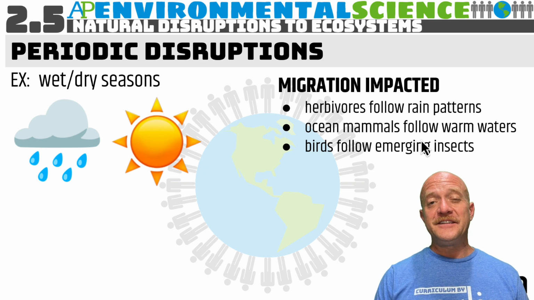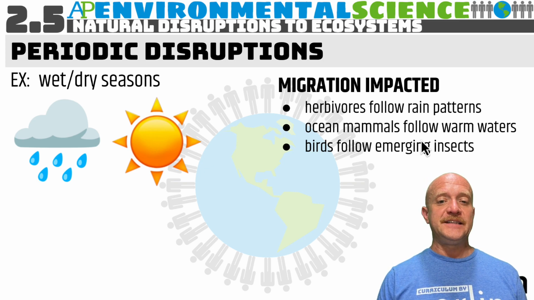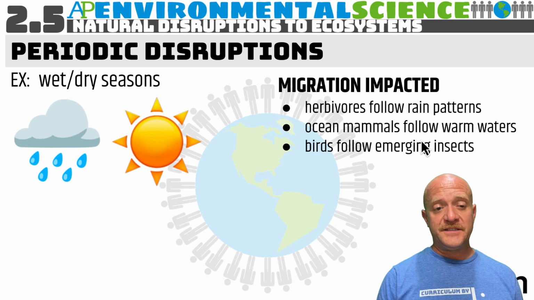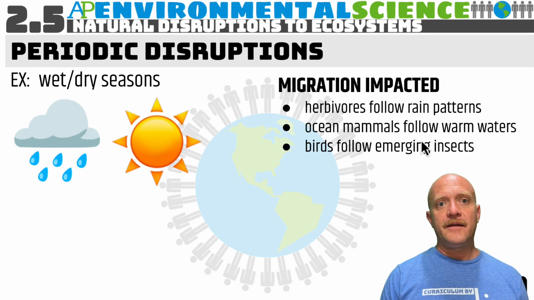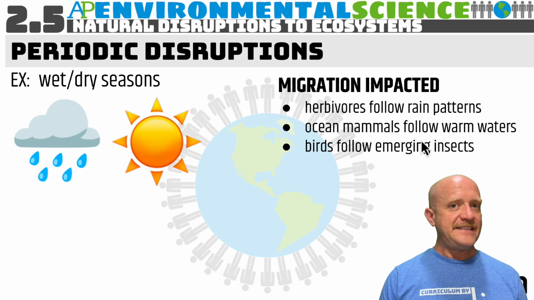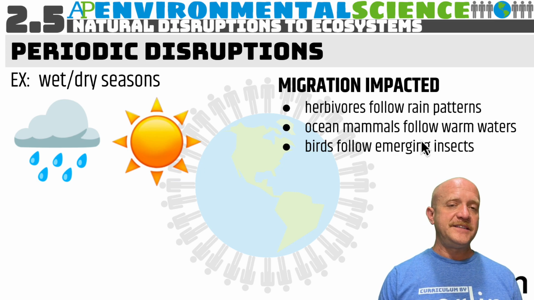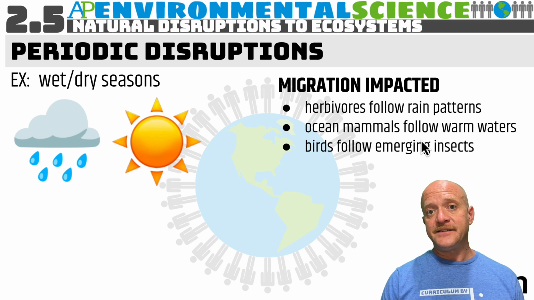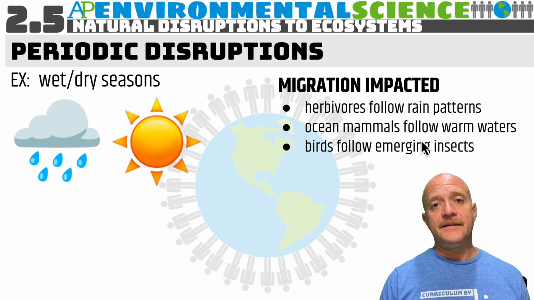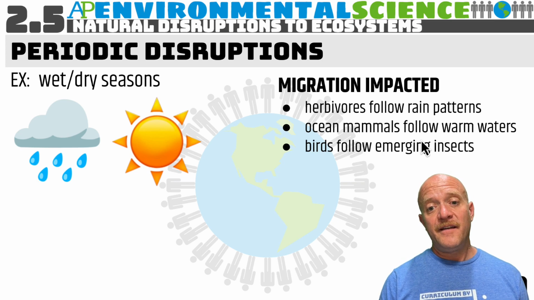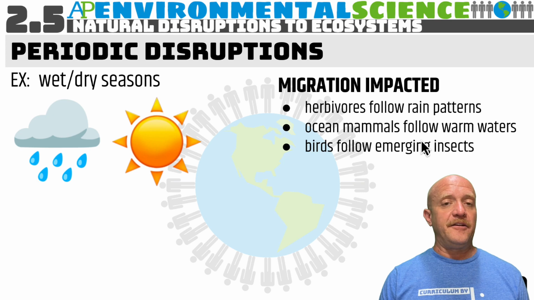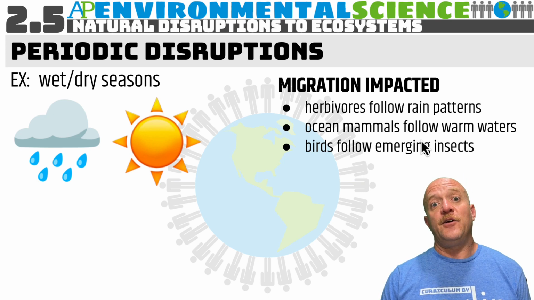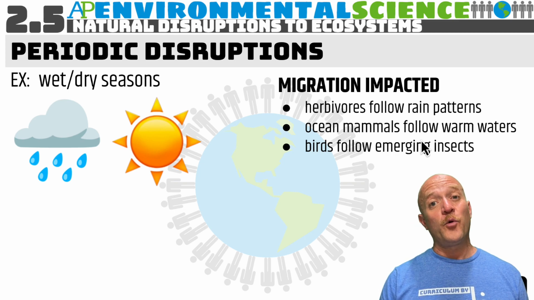So we have different types of disruptions, and these disruptions can definitely impact an ecosystem. Some of them are periodic, where they occur at the same time every single year. For example, the wet season and the dry season. This can happen in the savannas in Africa, and there can also be differences in temperatures in the ocean. So one thing that can happen is migration can be impacted for different organisms.